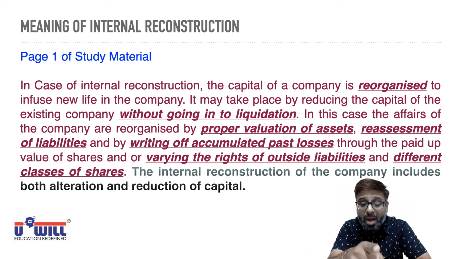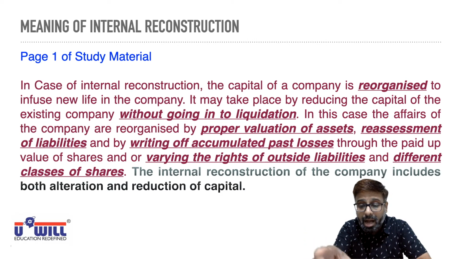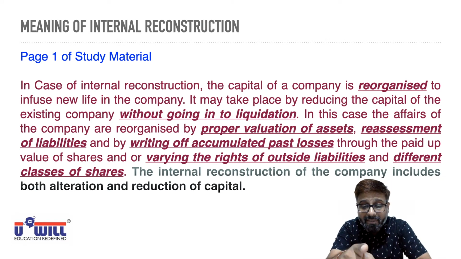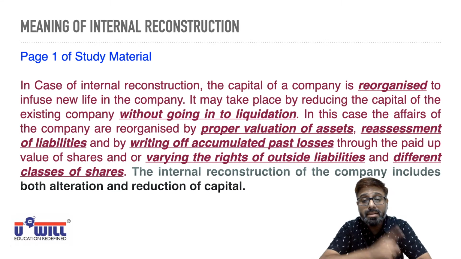And by writing off accumulated past losses, that loss will be wiped off from the balance sheet. How come? Through the paid up value of shares. Shares from 50 lakhs, paid up value will decrease to 30 lakhs. And or varying the rights of outside liabilities. What do you mean by that? I told you 15% is the right of debenture holder to get interest. We will vary that. We'll make it 10%. 20% interest we are giving to bank loan, we'll make it 10%. So their rights will also be changed.